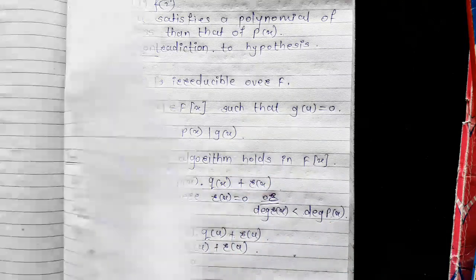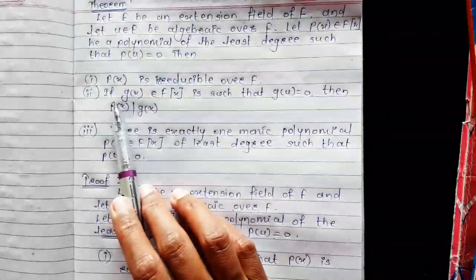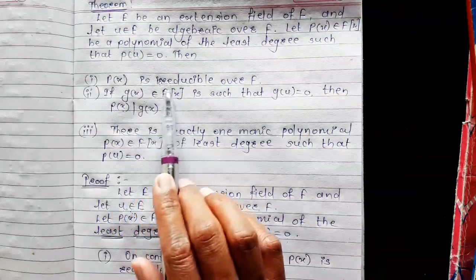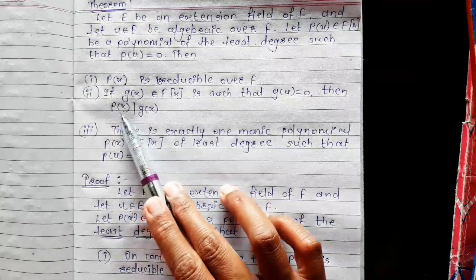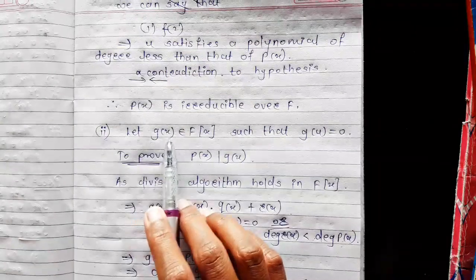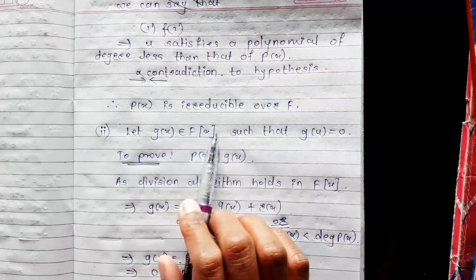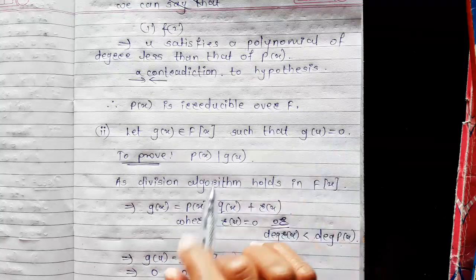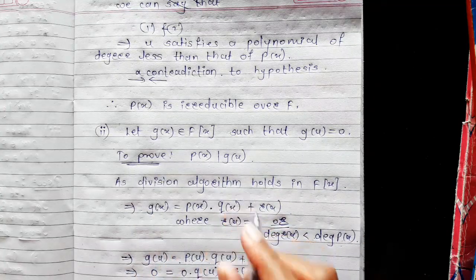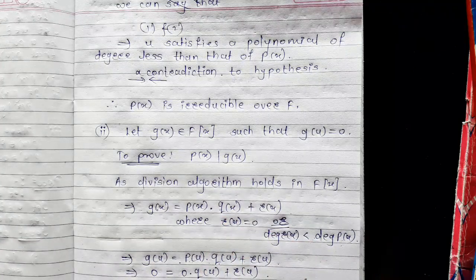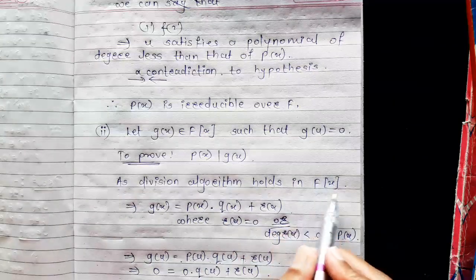Now to prove the second part. What is the second part? If g of x belonging to F[x] is such that g of u is equal to 0, then to prove that P of x divides g of x. So here we consider that g of x belongs to F[x] and g of u is equal to 0. To prove P of x divides g of x, we know that the division algorithm holds in the polynomial ring.